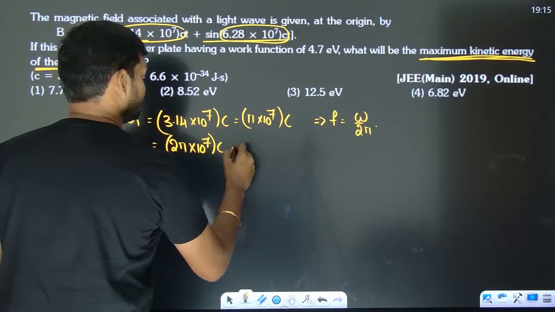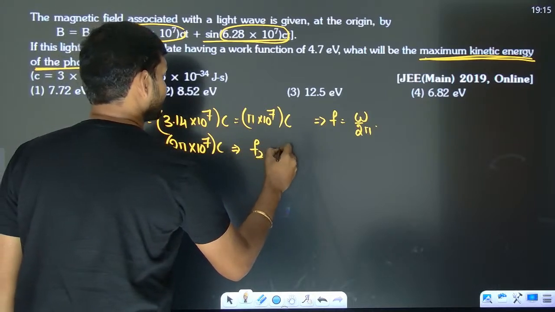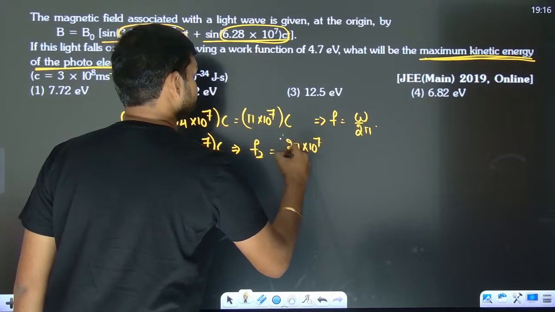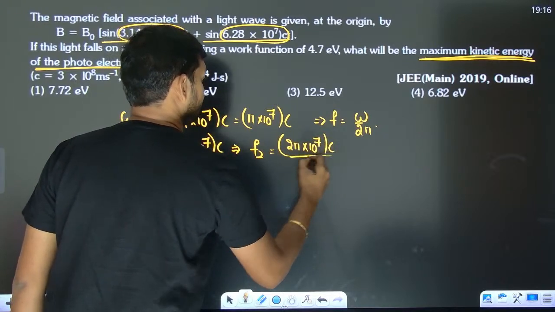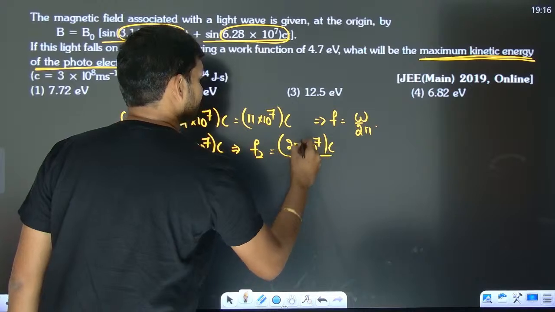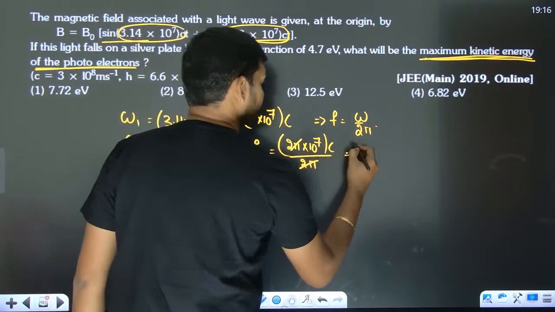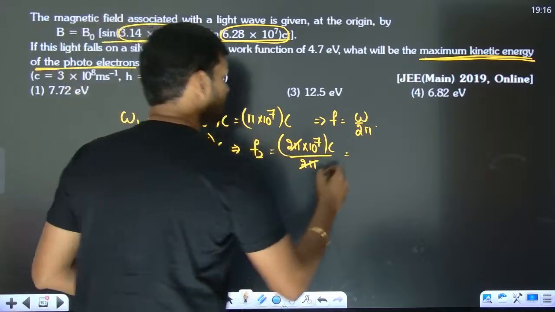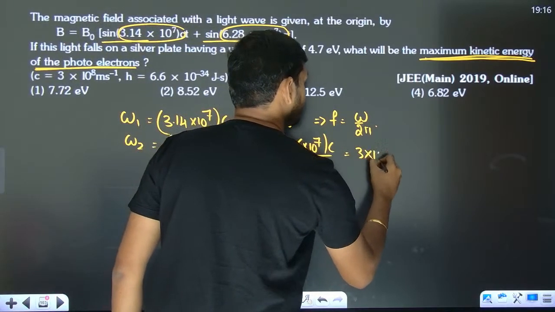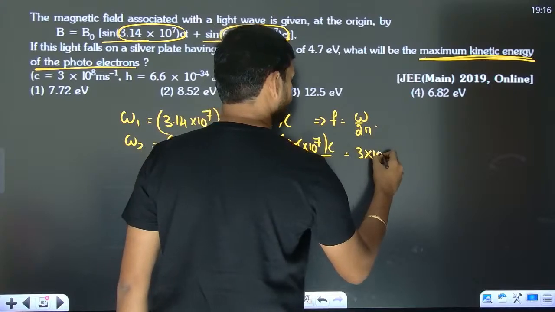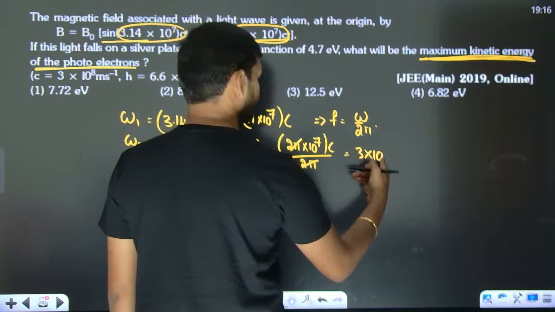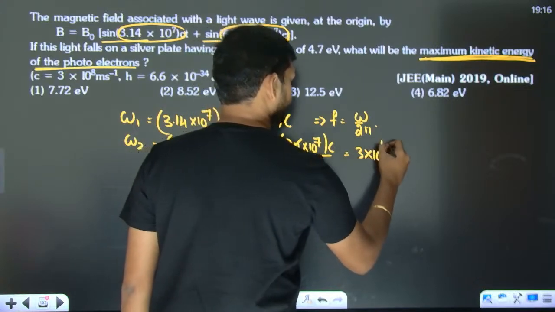So if you talk about the frequency in the second case, it is 2 pi into 10 to the power 7 into c divided by 2 pi. 2 pi gets cancelled out. Now c is going to be 10 to the power 8. So the frequency is going to be 3 into 10 to the power 15.